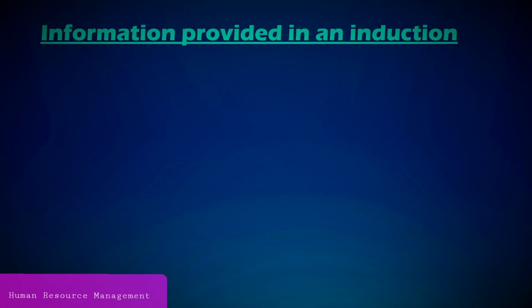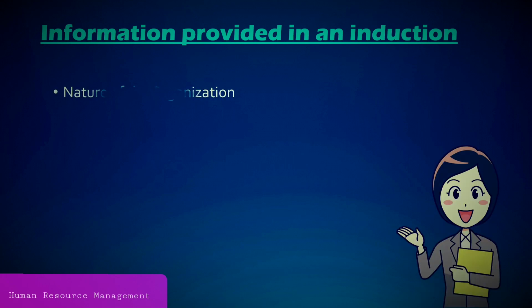There is certain important information that has to be provided in an induction. They are nature of the organization. That means the background of the organization, the vision, mission, goals and values of the organization. Then the job and job environment.